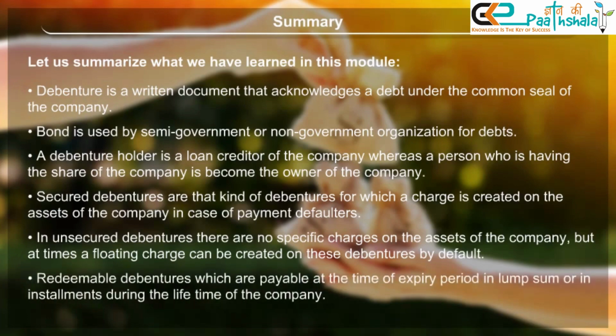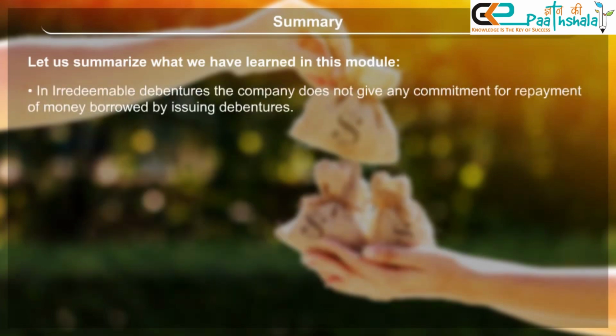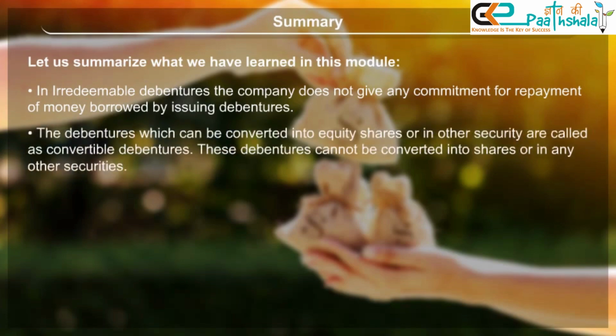Redeemable debentures are payable at the time of expiry period in lump sum or in installments during the lifetime of the company. In irredeemable debentures, the company does not give any commitment for repayment of money borrowed by issuing debentures. The debentures which can be converted into equity shares or other securities are called convertible debentures. Non-convertible debentures cannot be converted into shares or any other securities.